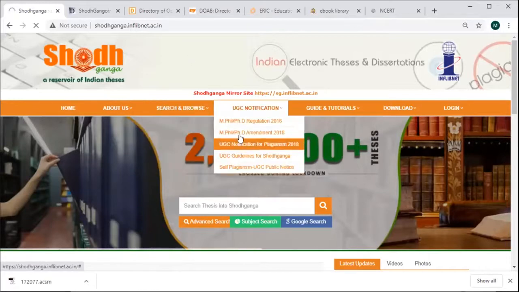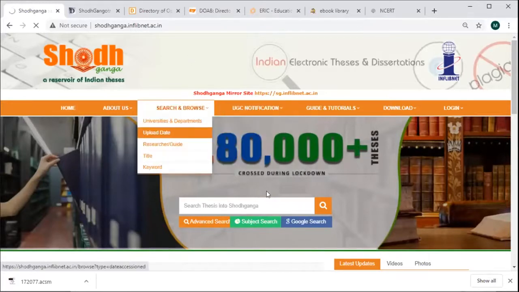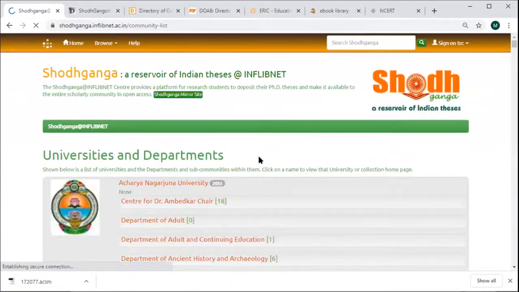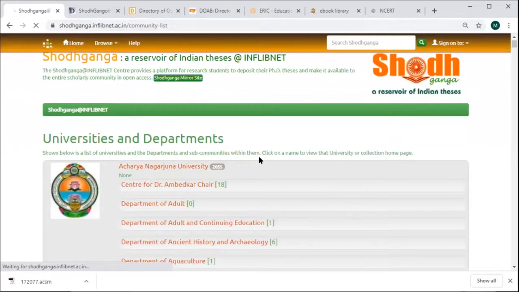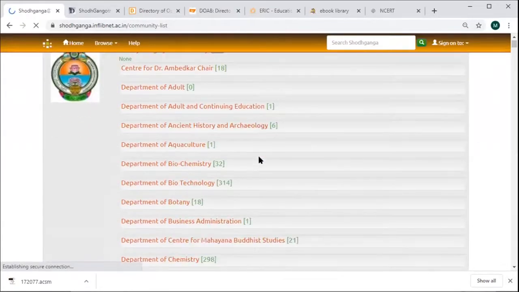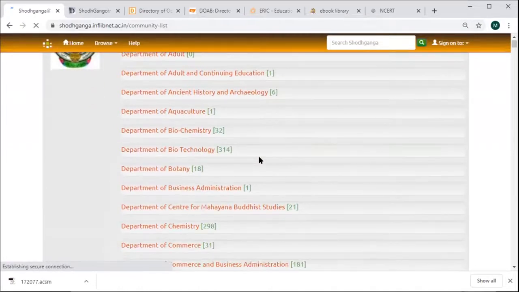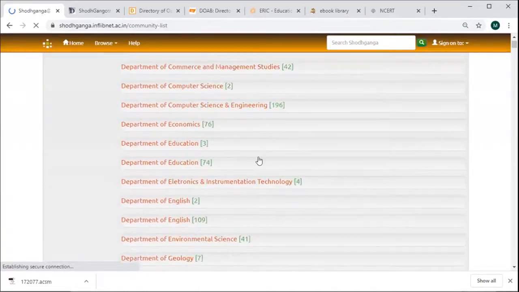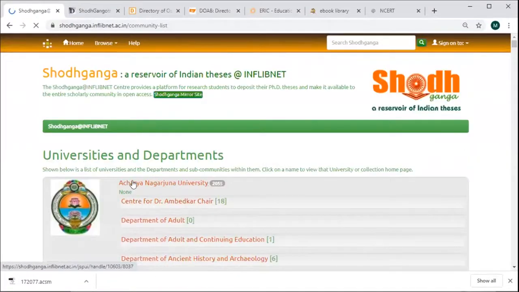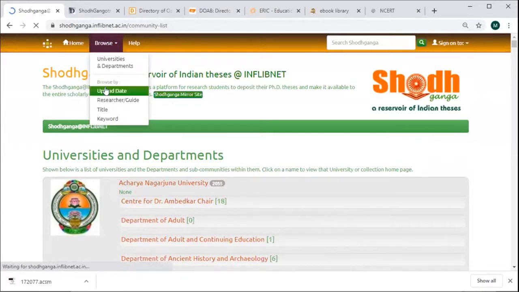It is taking time. See, these are the universities and departments which have provided their PhD theses to this National Digital Repository. See, department wise list is given, university wise list is given. Okay, Acharya Nagarjuna University. You can browse by the date of upload also.